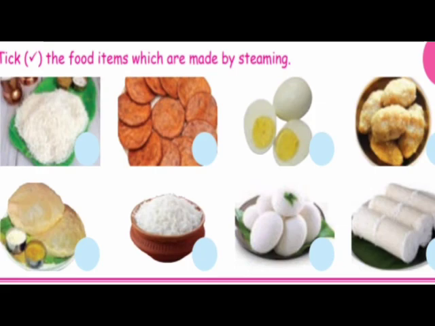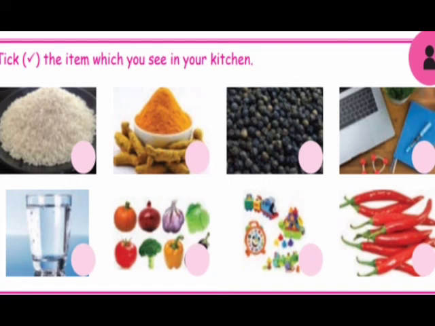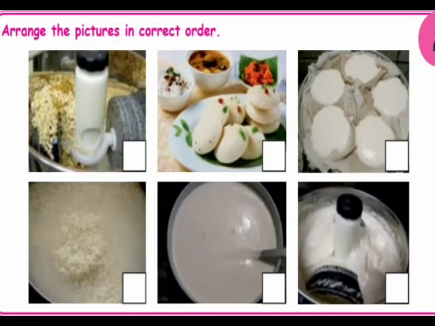Okay children, today's homework is tick the item which you see in your kitchen. Tick the food items which are made by steaming. Next is arrange the pictures in correct order.